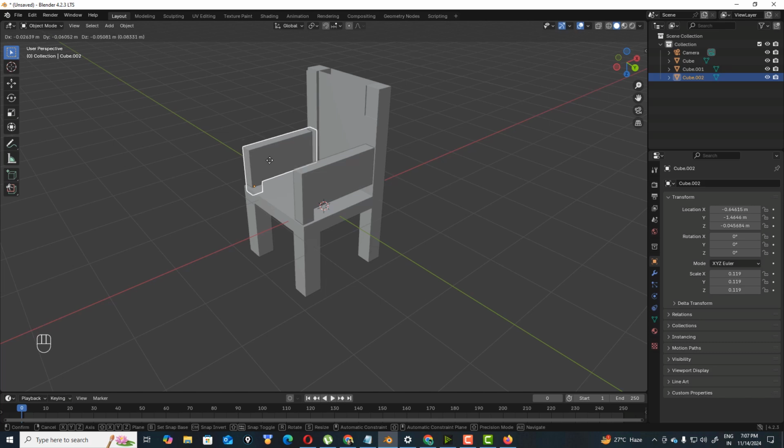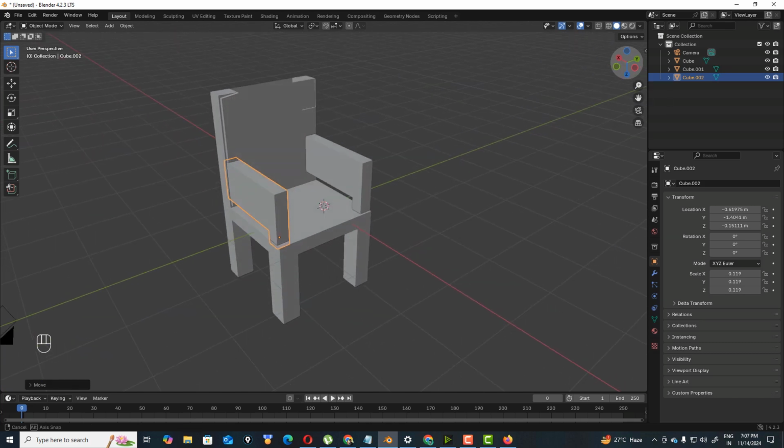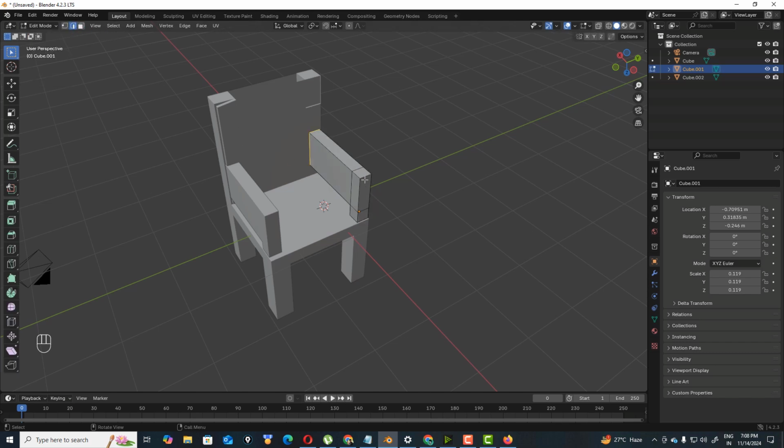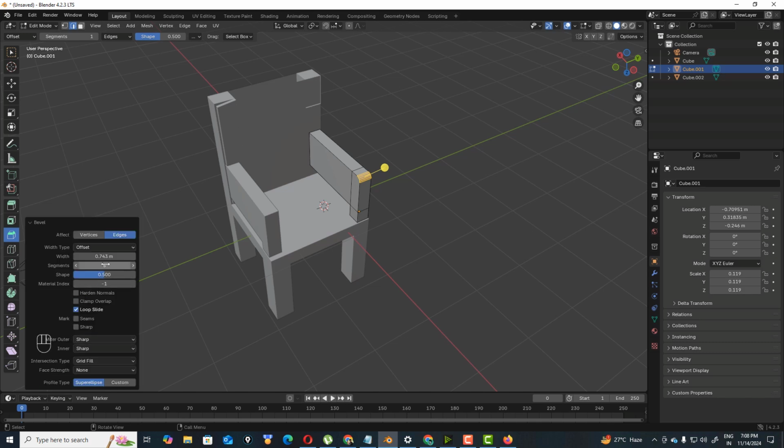Grab it on the Z axis. So this is a nice armrest. And if you want to bevel these two edges, you can go to bevel, and now from here scroll the wheel, or add some segments here.